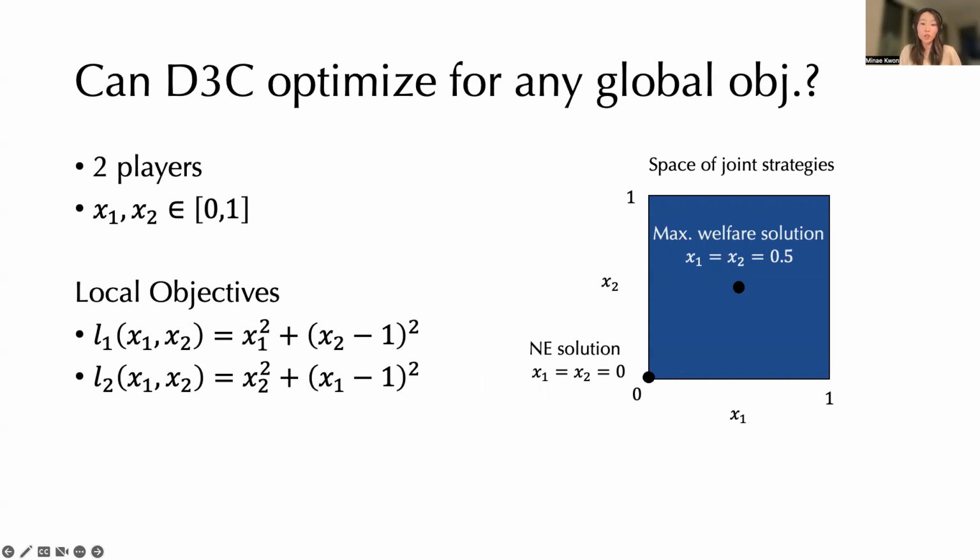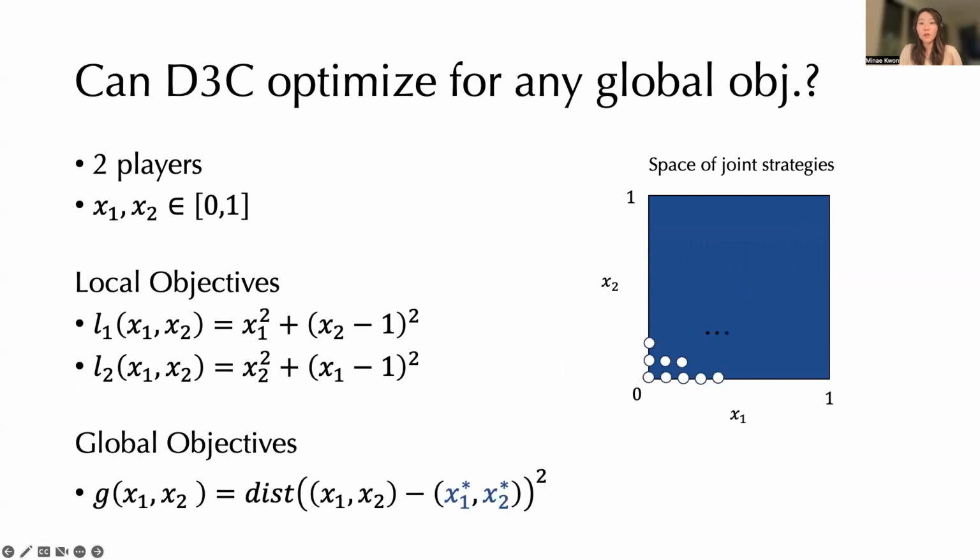And for any strategy chosen by player 2, player 1 is incentivized to play 0, which is equivalent to defect in prisoner's dilemma, and vice versa. So when both players choose 0, this is the Nash equilibrium solution, and the maximum welfare solution is when both players choose to play 0.5. For our global objectives, we simply define it as the square distance to a goal joint strategy.